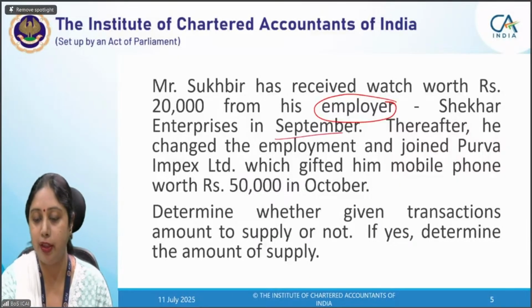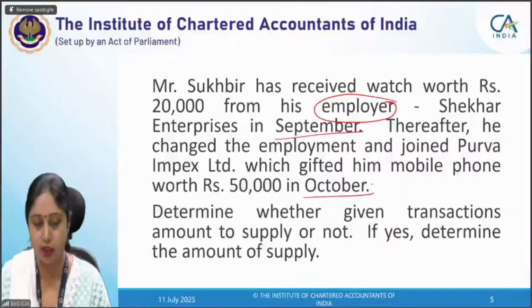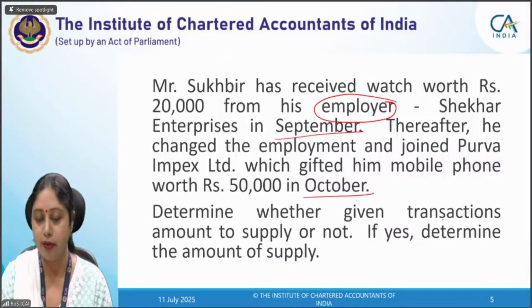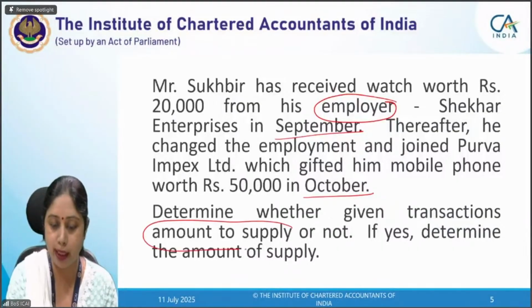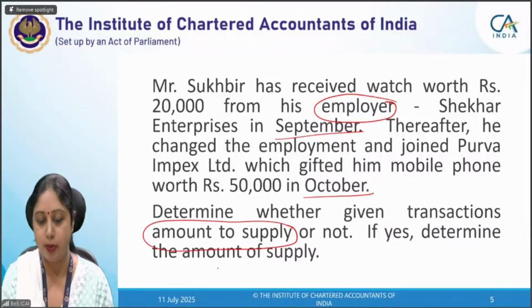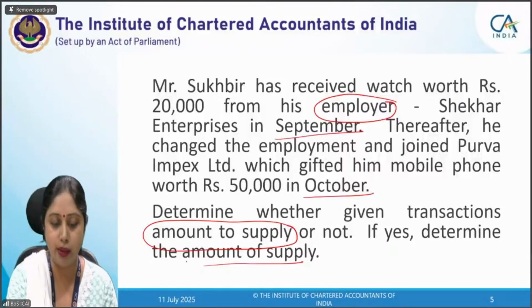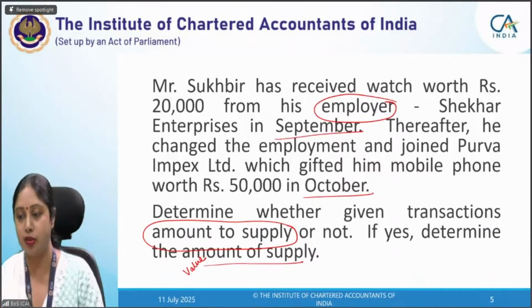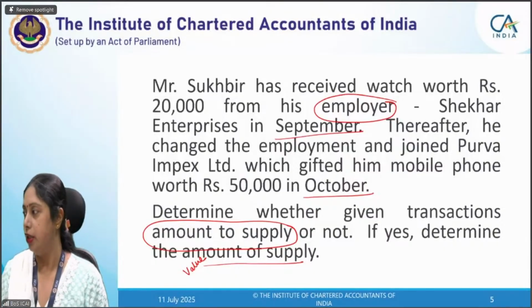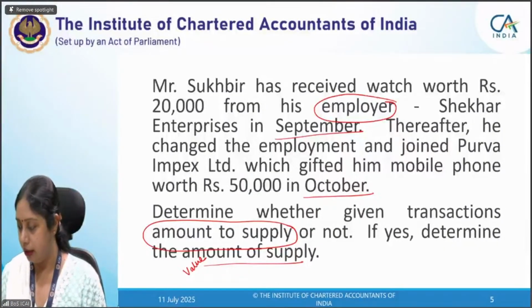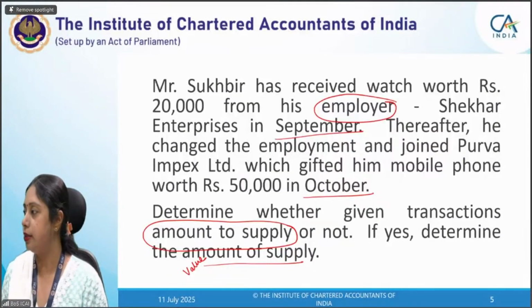One gift was received in September, another gift was received in October, in the same financial year. Determine whether the given transactions amount to supply, and if yes, determine the amount of supply. What would be the value that will be taken? I'm assuming this is the transaction value. So I'm expecting answers, and let us see.